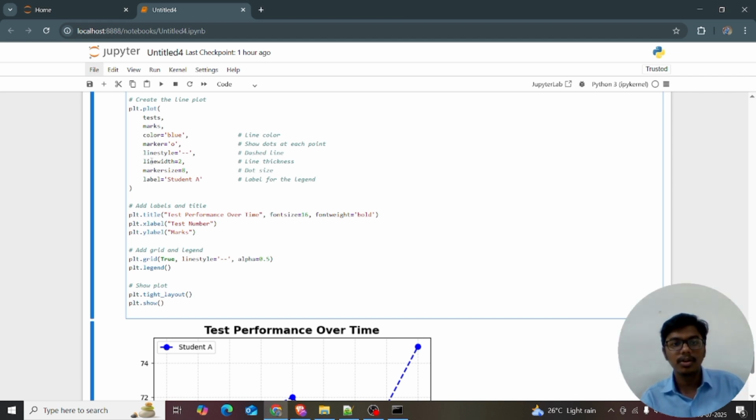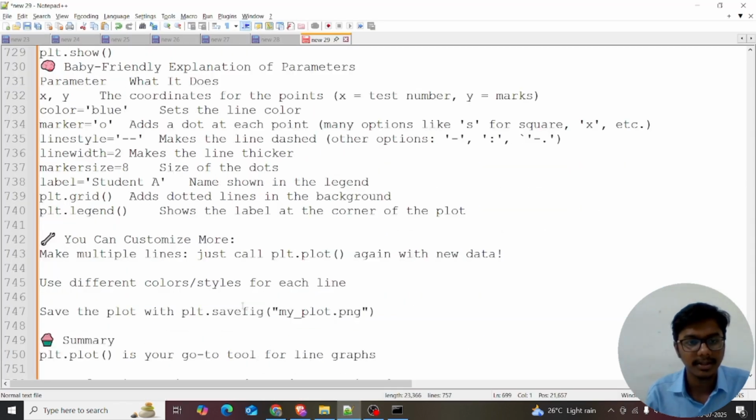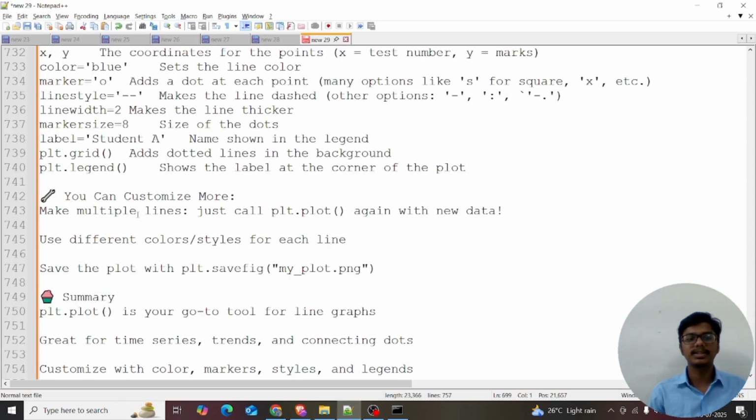Marker is equal to 'o', linestyle is equal to '--', line width is equal to 2, marker size is equal to 8, and label is equal to Student A. As branding, everything is similar to previous charts, right? You can also customize by making a multi-line chart: just call plt.plot again and again with the new data. You can plot it. That's your part. I'm giving the homework to you guys.